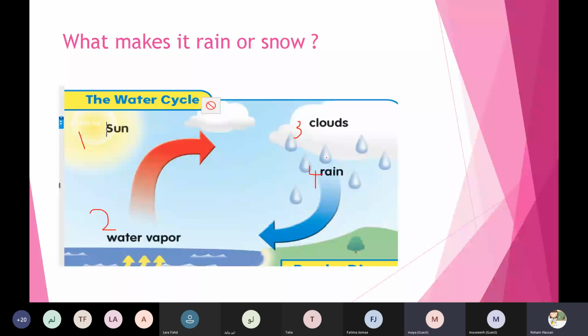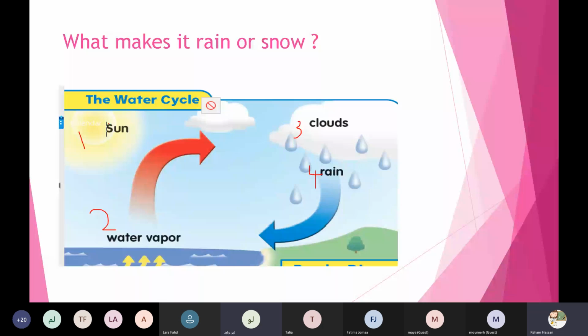So one more time. Quickly, honey. Faster. Sun, water, vapor, and rain. Amazing, honey. Thanks a lot. Okay. So sun, water, vapor, clouds, and rain.